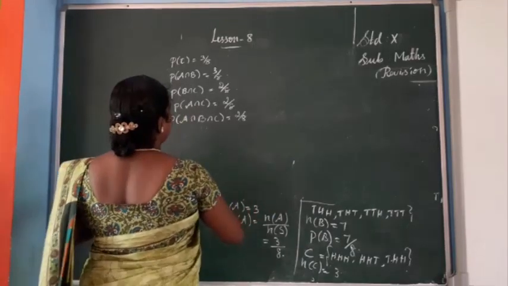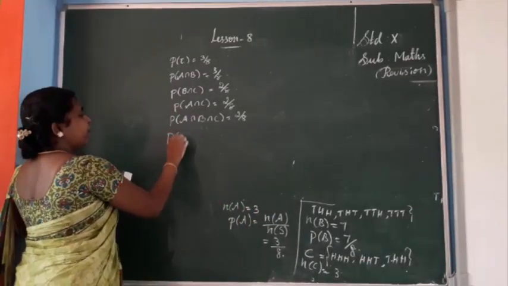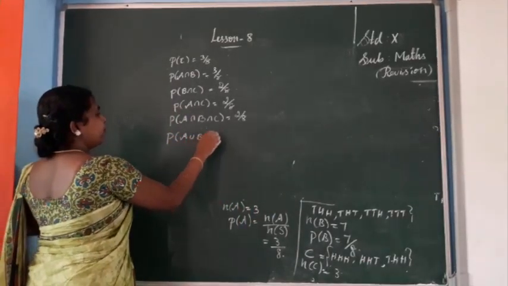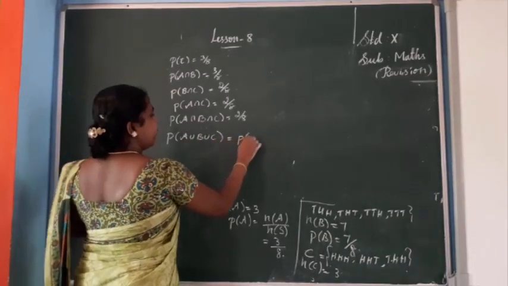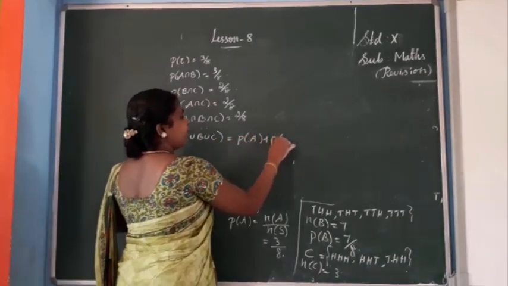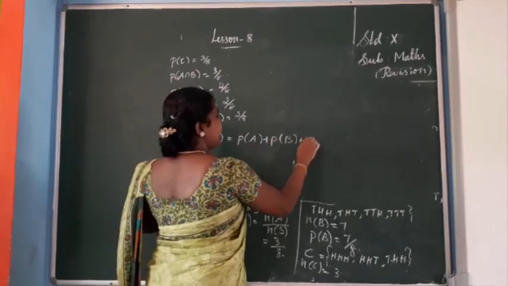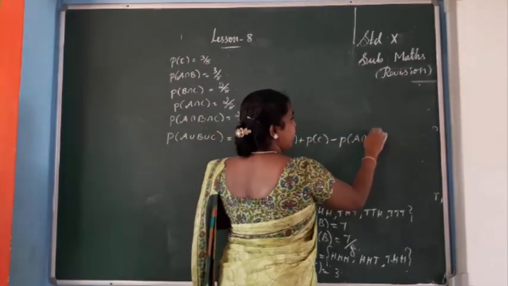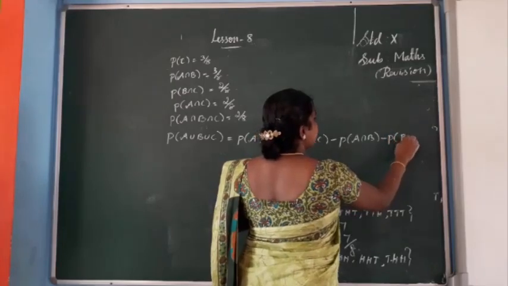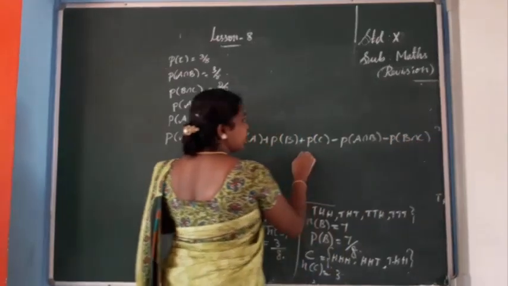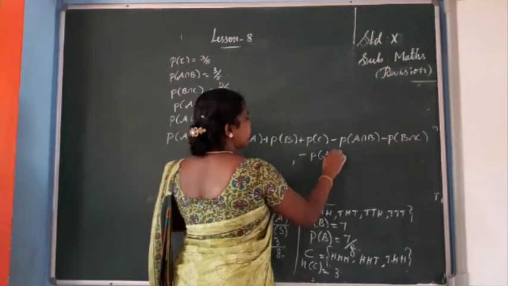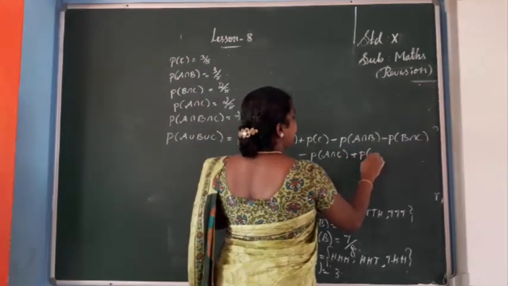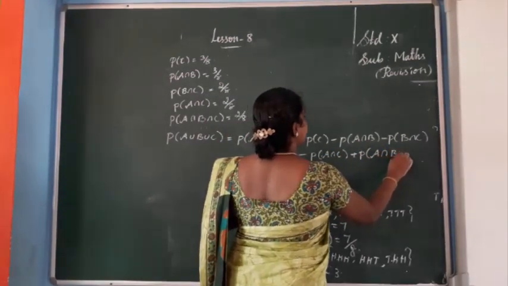Now you have to write the formula and do substitute. P of A union B union C equal to P of A plus P of B plus P of C minus P of A intersection B minus P of B intersection C minus P of A intersection C plus P of A intersection B intersection C.